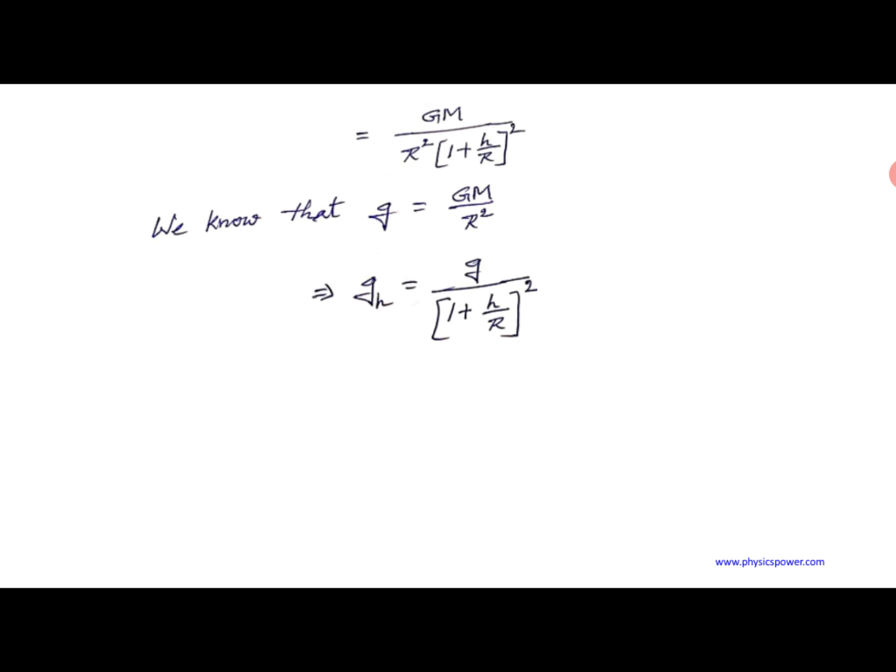With respect to that, if you substitute an h value, then definitely the denominator value will be more than 1, which means the g value decreases as we go to a certain altitude or height. But further we can analyze what I said. For a small height, if the h value is very small, then we can modify this in a simple manner.